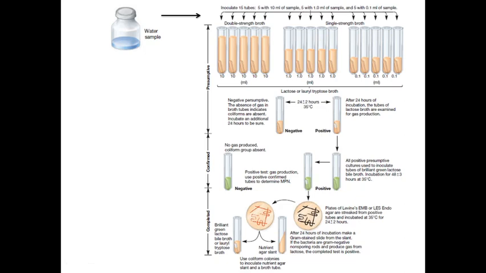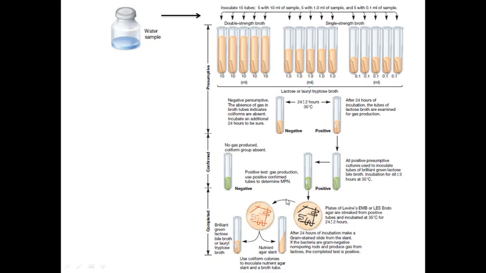Now this is streaked onto EMB agar, which means eosin methylene blue agar. If it is E. coli, then it will form a characteristic greenish metallic sheen. If it is some non-lactose fermenter, it will form colorless colonies. If it is Enterobacter, you will get reddish colonies. So here we can differentiate whether the acid and gas production was because of E. coli, or because of some non-fecal coliforms, or some non-lactose fermenters. So in this stage we can confirm.